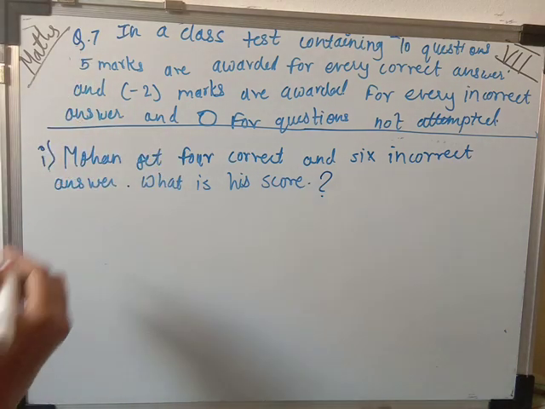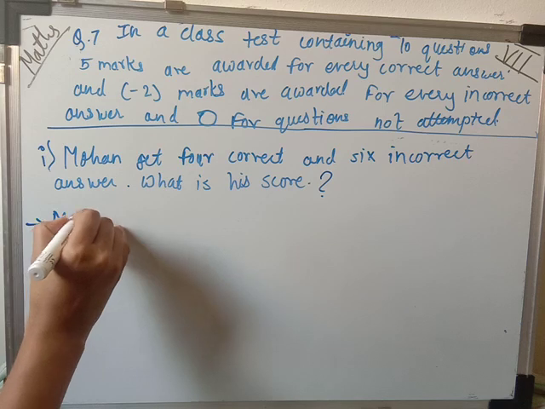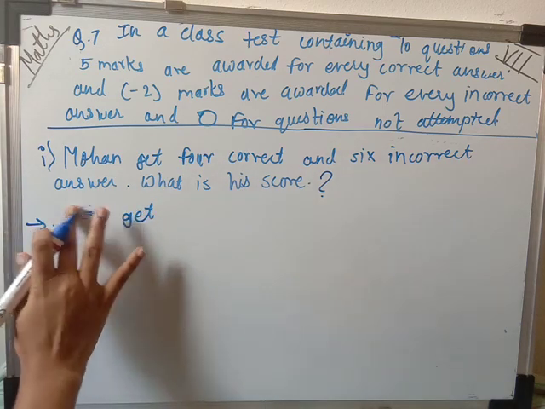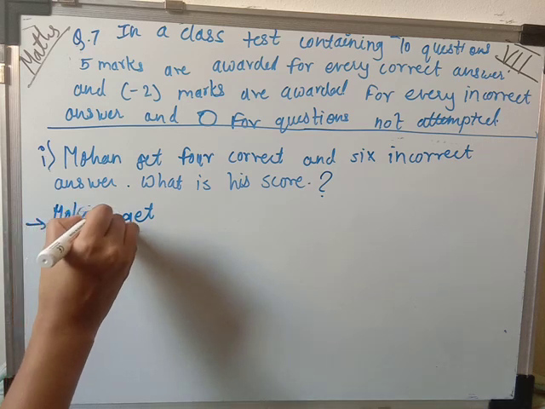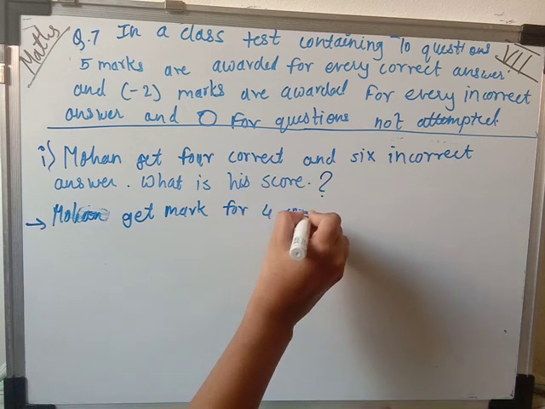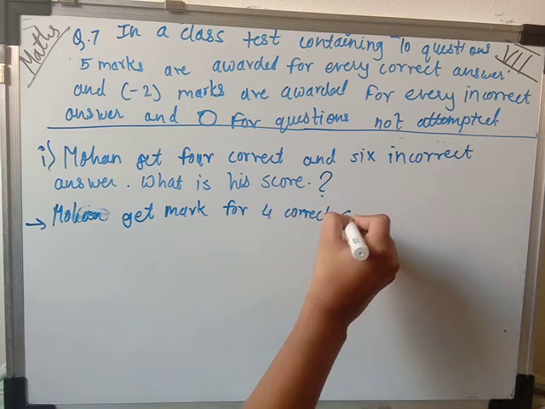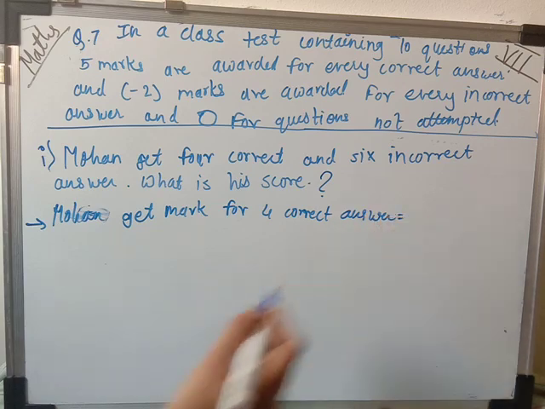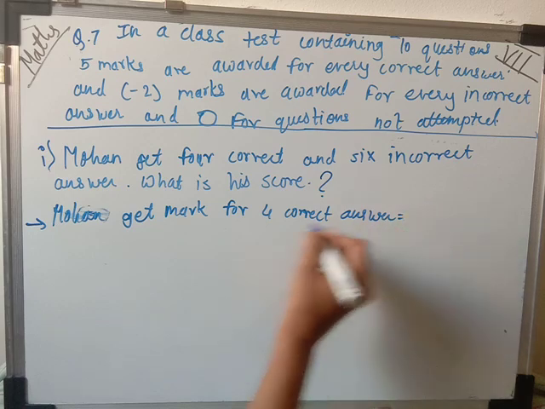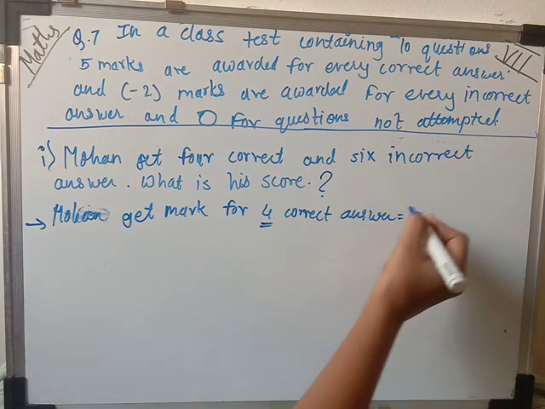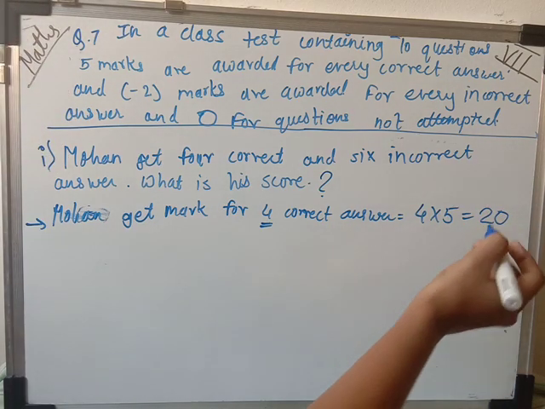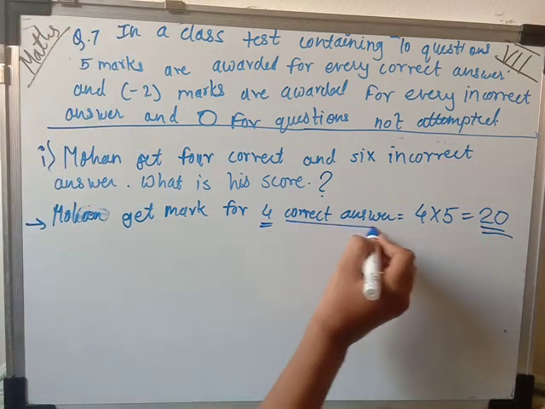So here we write, Mohan gets marks for 4 correct answers. For 1 correct answer how many marks will he get? 5. How many correct answers are there? 4. So 4 multiplied by 5 is equal to 20. This is the total score of 4 correct answers.